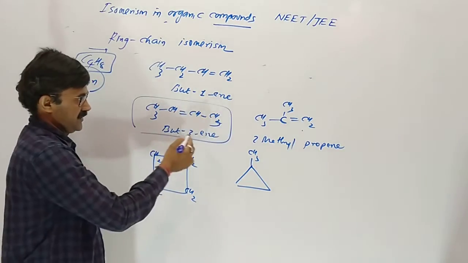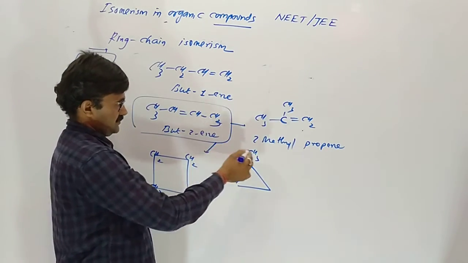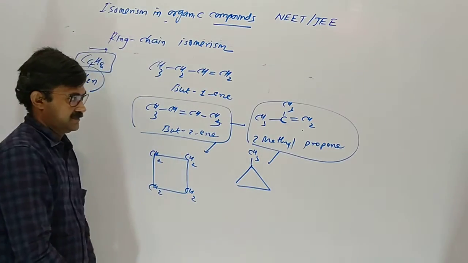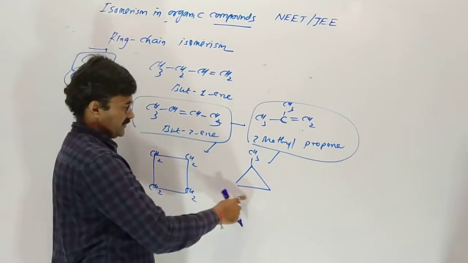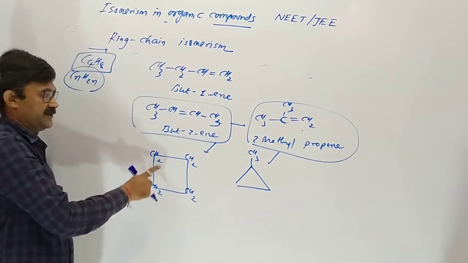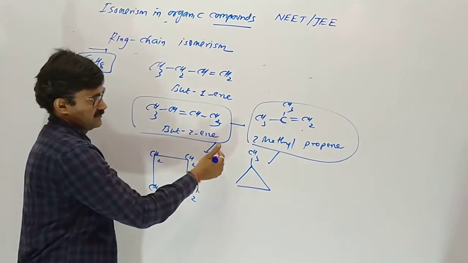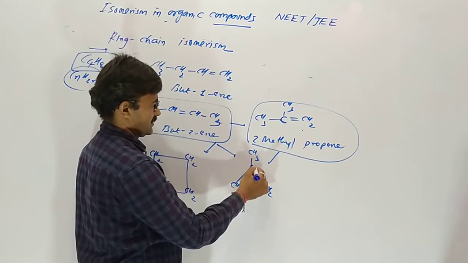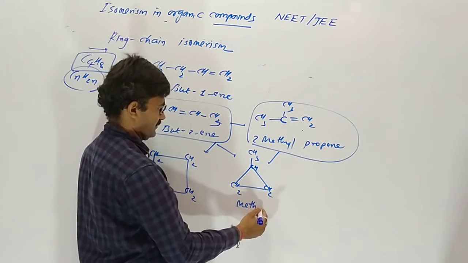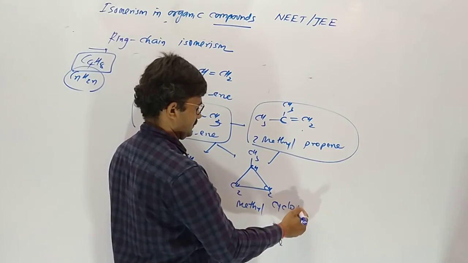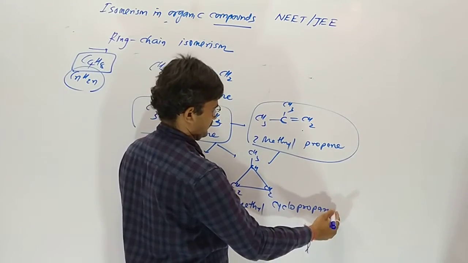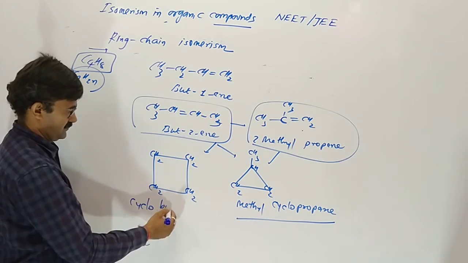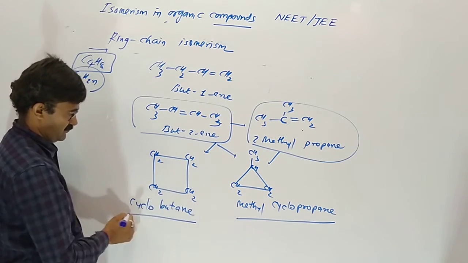But-2-ene also gives isomers, these also. The ring isomers of 2-methylpropene are these two, and the ring isomers of but-2-ene are these two: methylcyclopropane and cyclobutane.